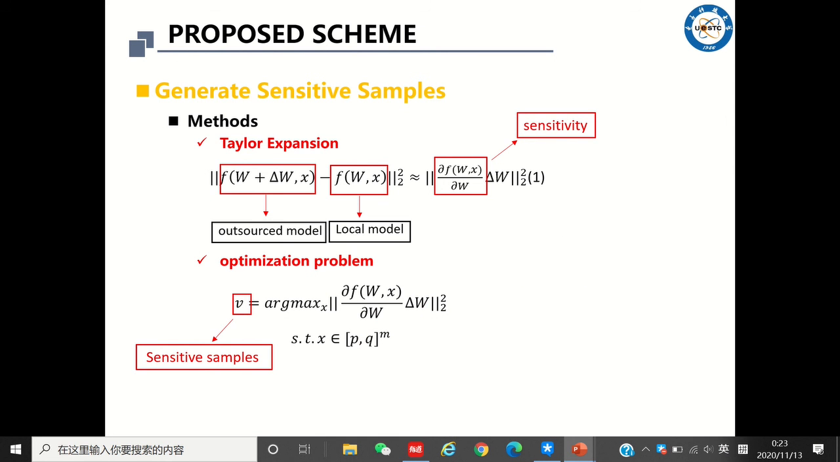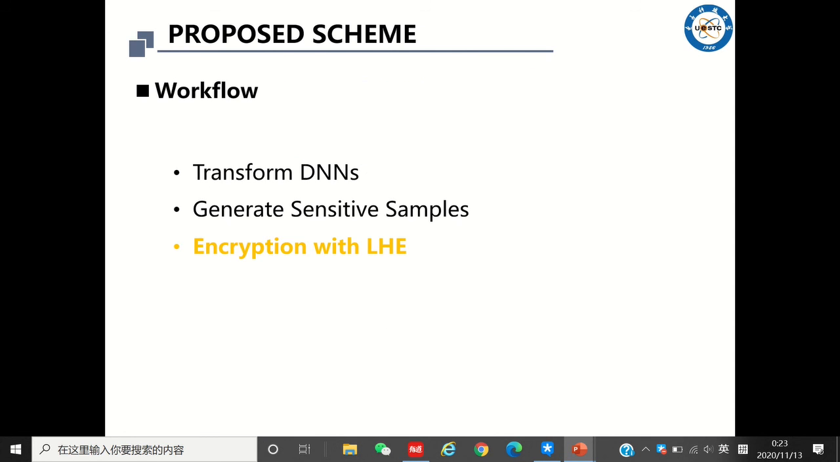To generate the sensitive samples, the original model or local model is defined as F(W, X), and we assume that the adversary compromises the outsourced model by modifying the parameters W to W plus delta W. And then, by solving the optimization problem shown in the figure, we can find the optimal sensitive samples. We have transformed the nonlinear activation function to a polynomial and prepared the sensitive samples for model verification.